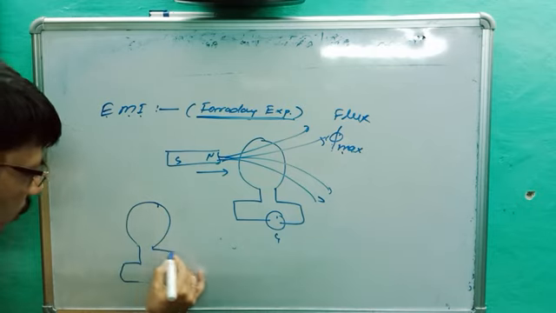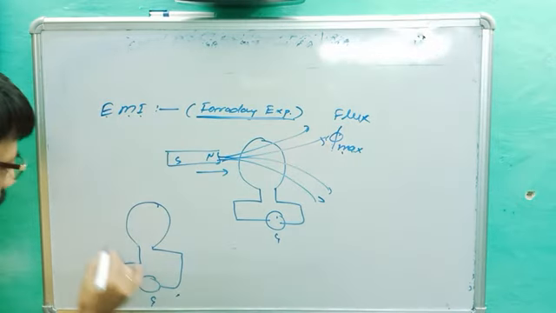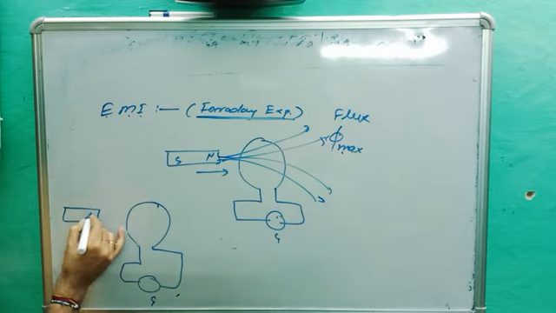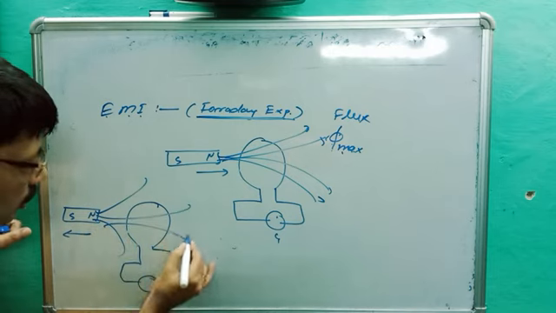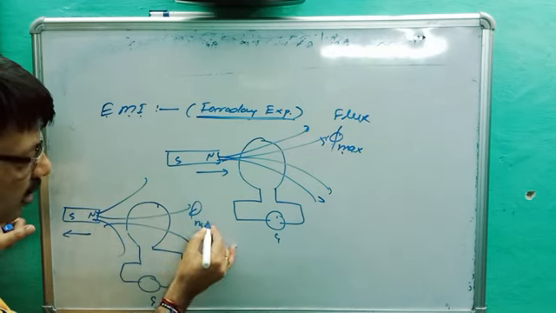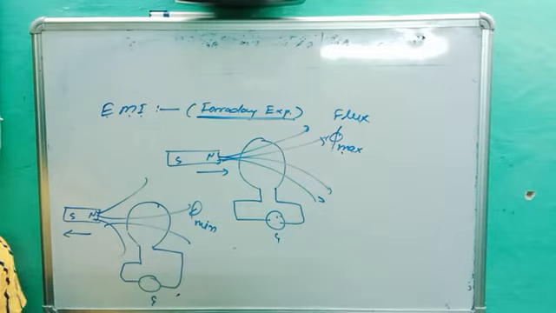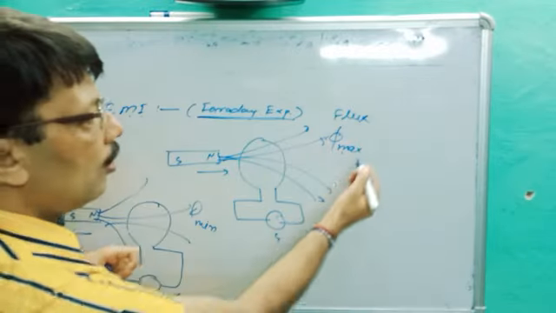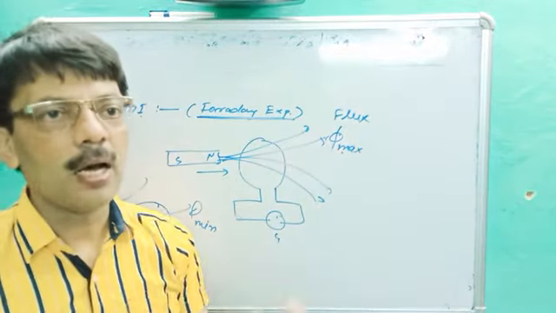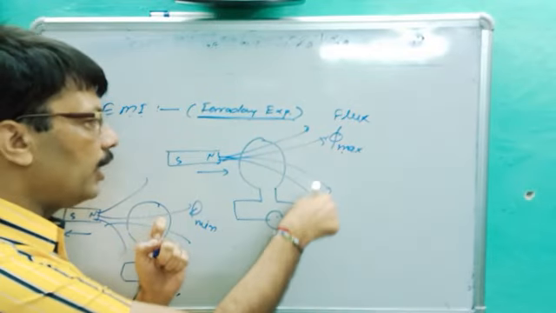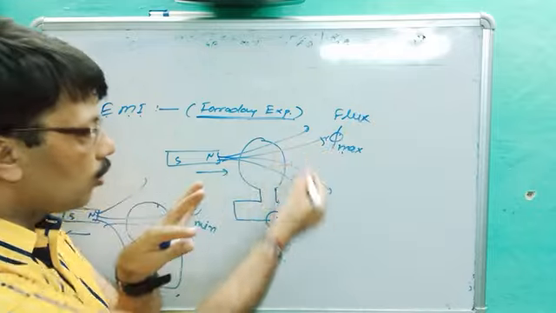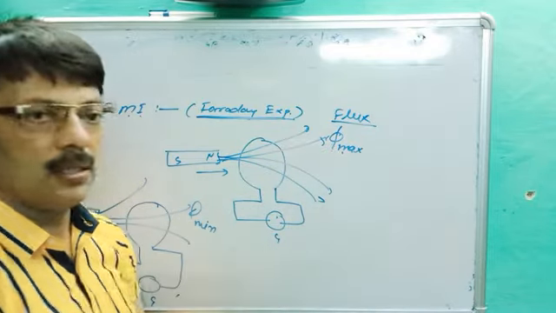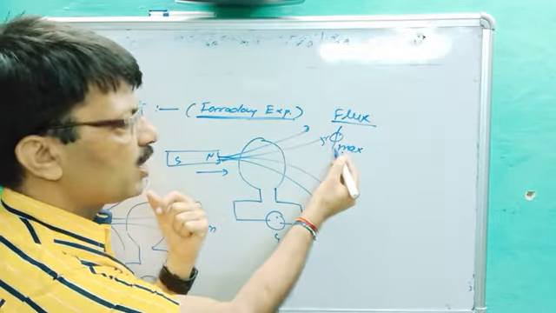In the second case, this is the galvanometer. When the magnet, north and south, moves away from the coil, what happens? If the pole is away, no doubt the number of lines of force, that is flux, turns what? Minimum. Are you getting the point? What is flux? The number of lines of force passing through any closed loop. Normally that is called flux. This is magnetic flux, and it is represented by phi.